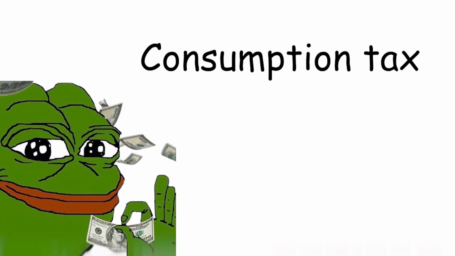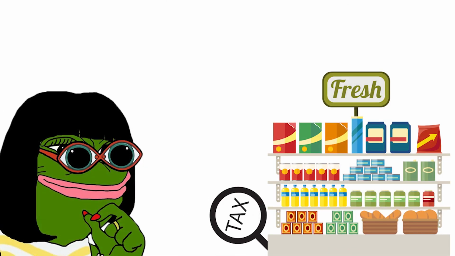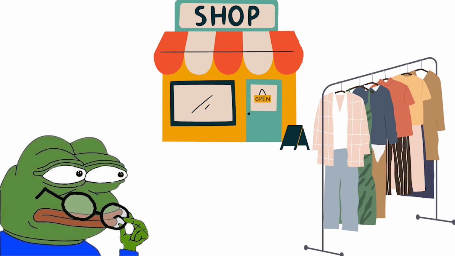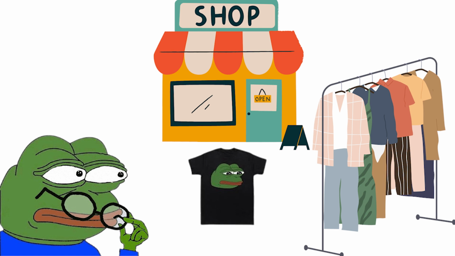Consumption tax. Consumption tax taxes what you buy, not your income. It's like a sales tax on most goods and services. Imagine buying a shirt for $10. With a 5% consumption tax, you'd pay an extra 50 cents, raising the total to $10.50. You'd still pay income tax separately on your wages.